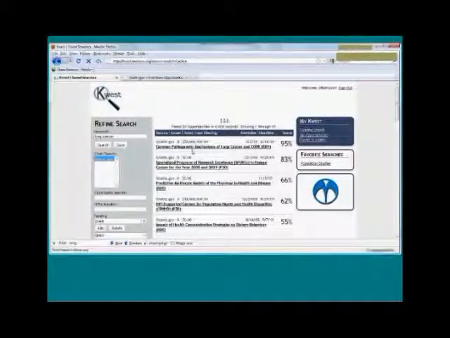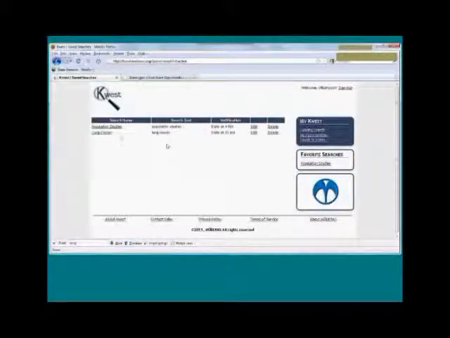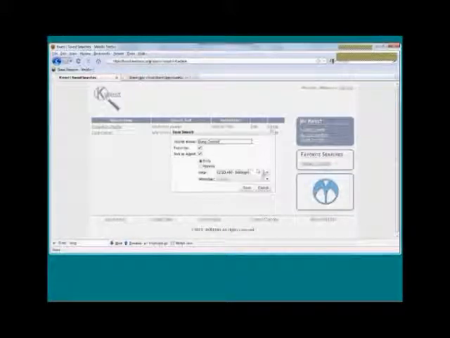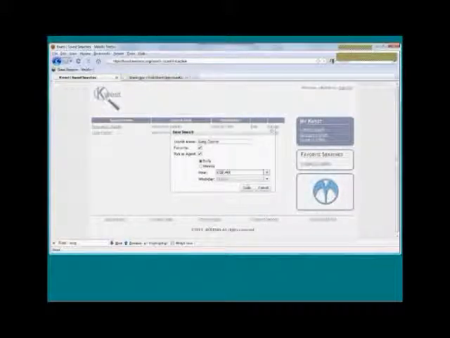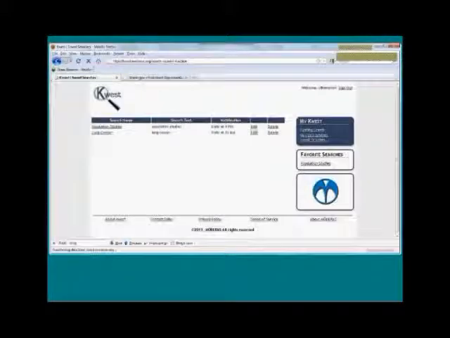You can always go back and see this guy under Saved Searches here. And there's your lung cancer search. And you could edit it from here, and you can delete it. So if you wanted to change this time, say, well, I don't really want it to run at midnight, I want it to run at 4 a.m., for example, you can make that change.